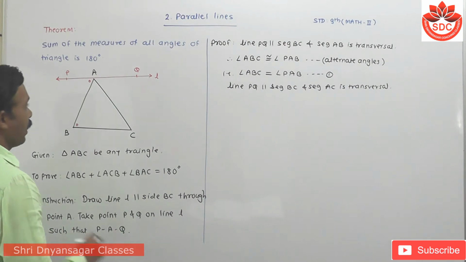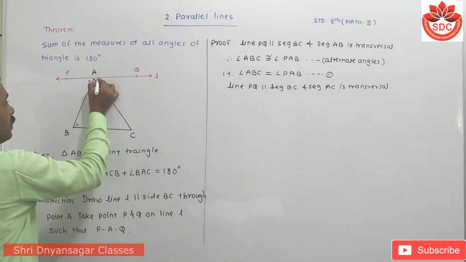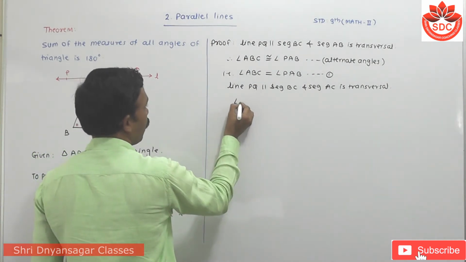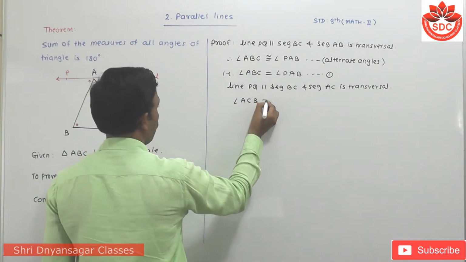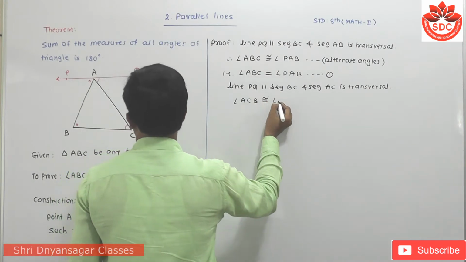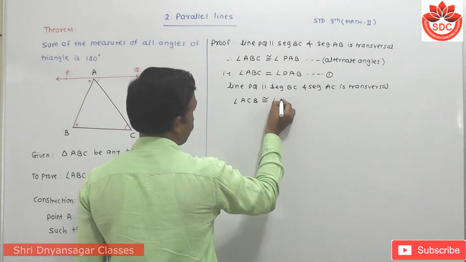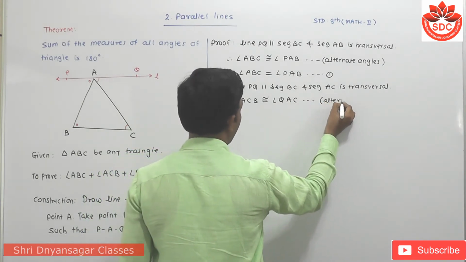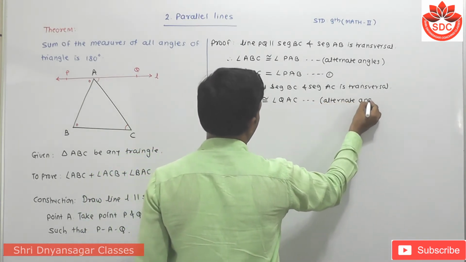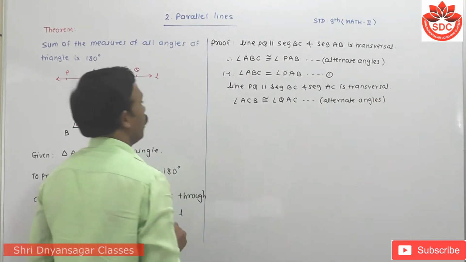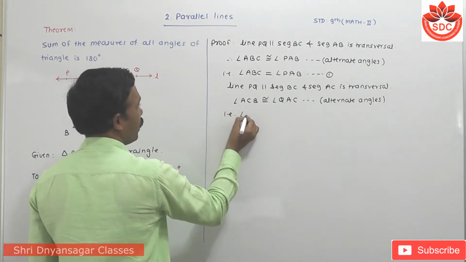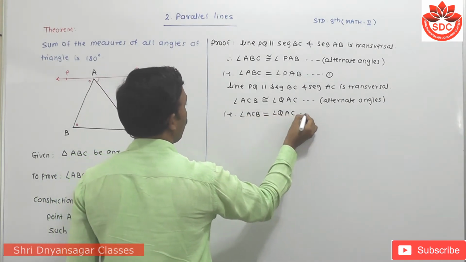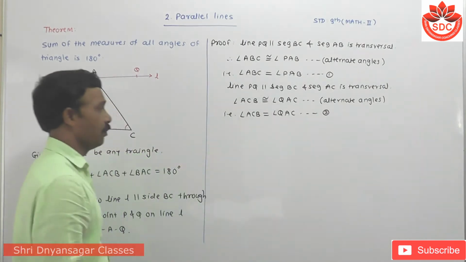At that time, these two angles, this angle and this angle, are congruent. That means angle ACB is congruent to angle QAC, because again these are alternate angles. That is, angle ACB equals angle QAC. Let this be equation number two.